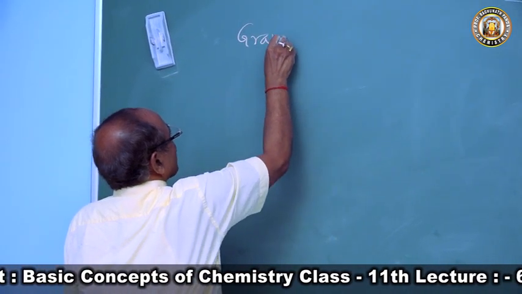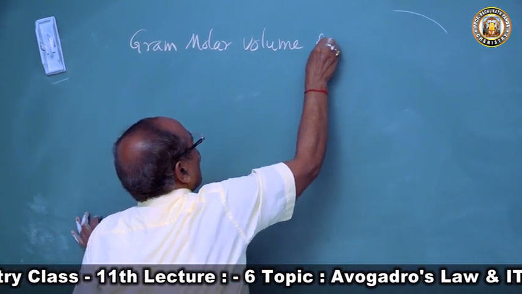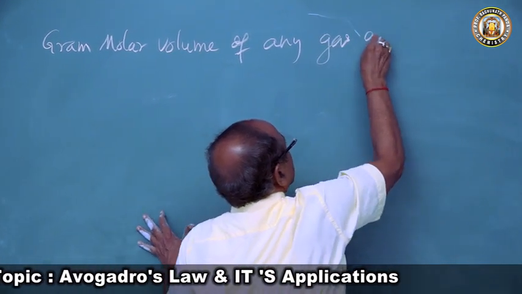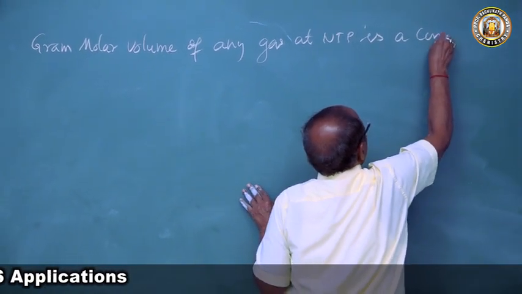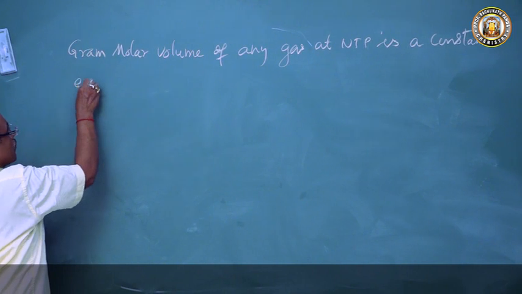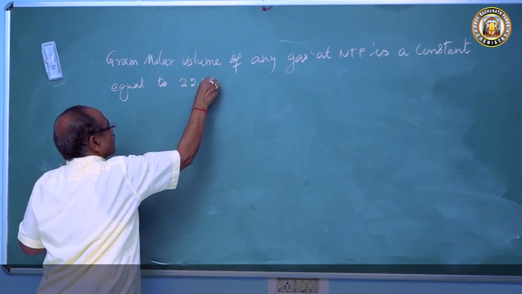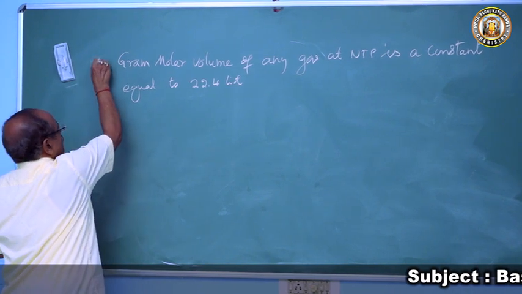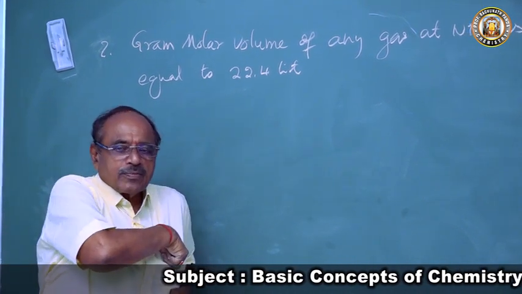In this class we will find out that the gram molar volume of any gas at NTP is a constant, equal to 22.4 liters. So this is the third application. Here I am using it as the second application, that gram molar volume of any gas at NTP is 22.4 liters.